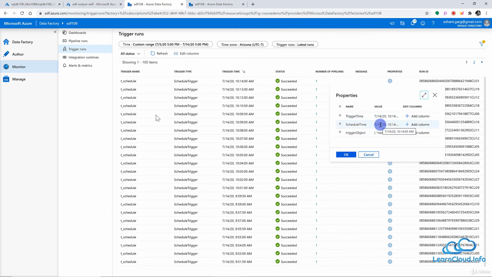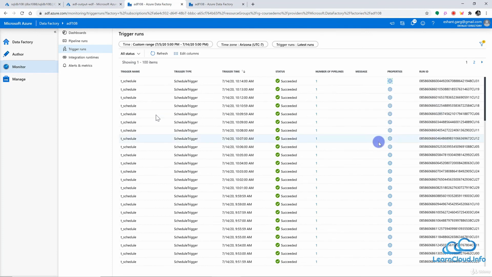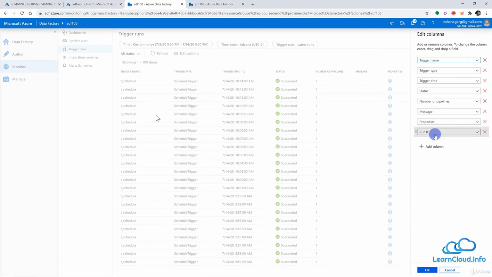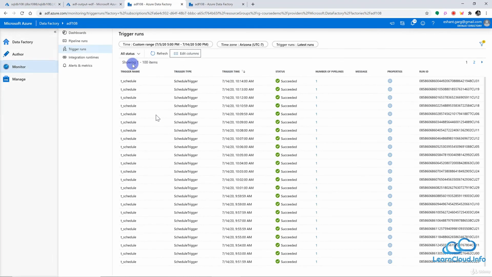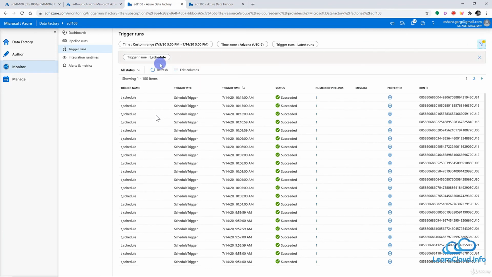So you can see all those properties here, and if there's any message. You can also edit the columns here. If you want, you can add or remove columns. And I think that's it for the trigger section. And of course you have the filter option here, if you want to filter for a particular trigger.